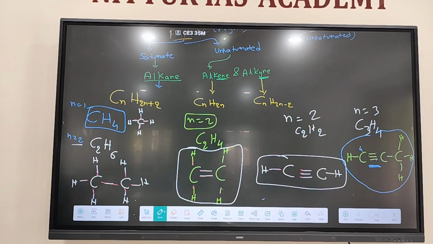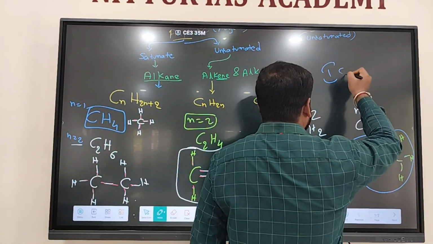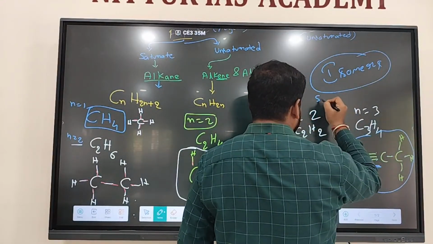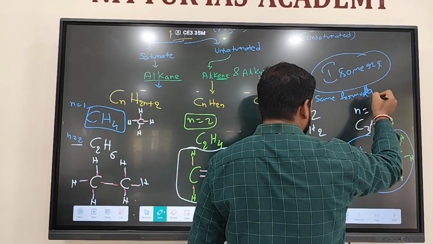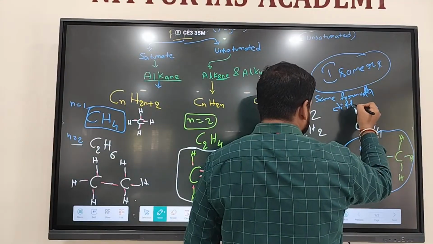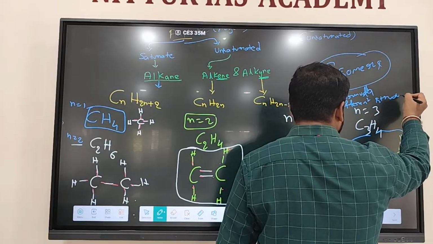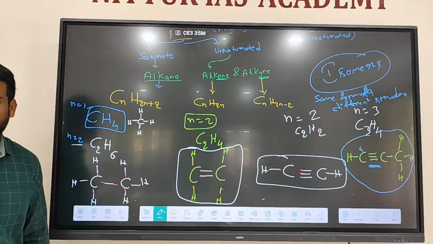In hydrocarbons, if the formula is the same but the structure is different, that kind of hydrocarbons are called structural isomers. Structural isomers: same formula, different structure.